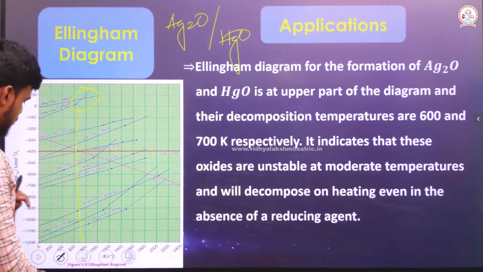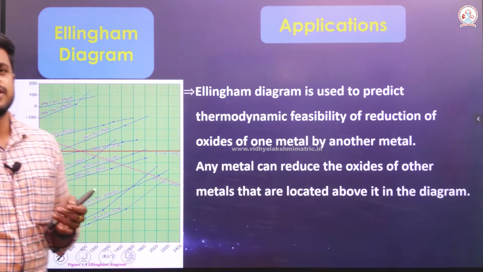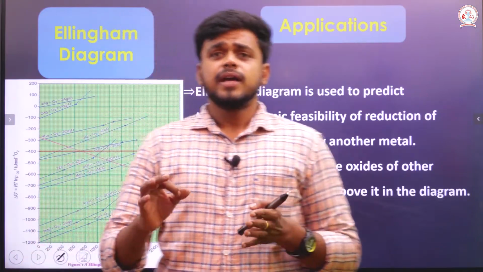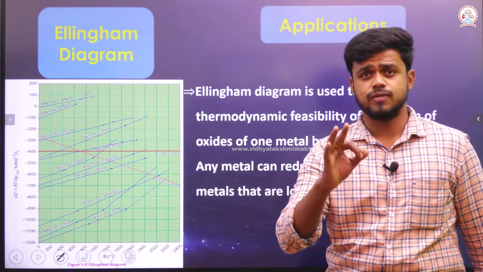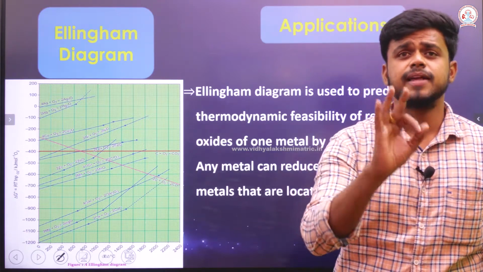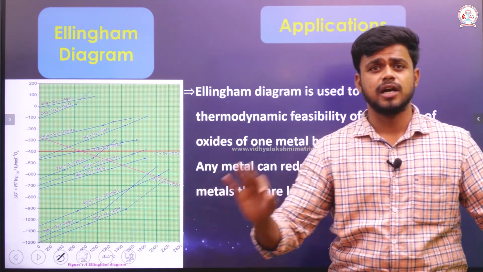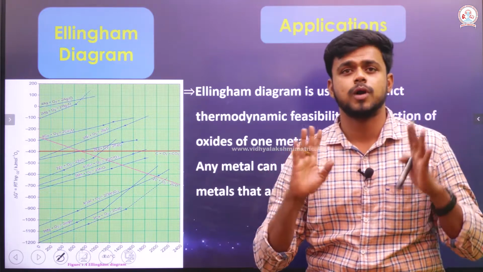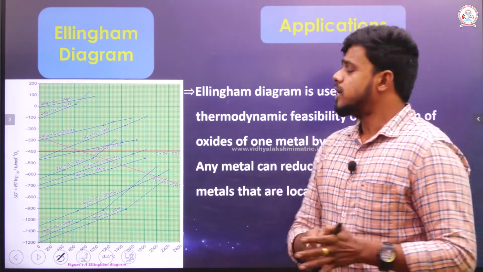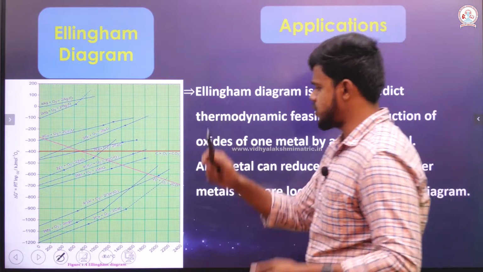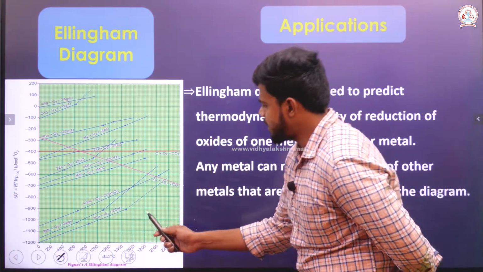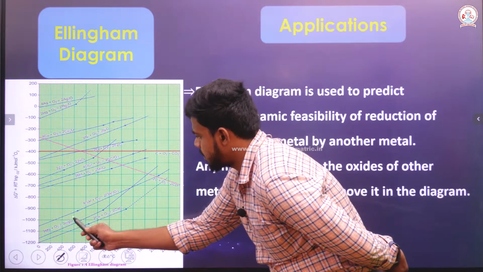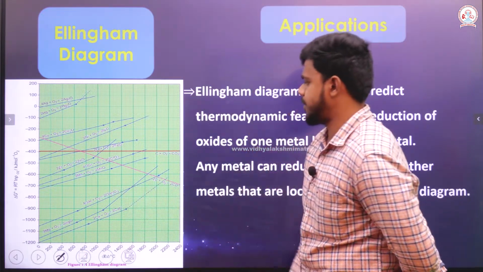So this is one of the applications of this, and it also tells us whether the reduction process will take place or not, which means whether it is thermodynamically feasible or not. How is he able to say? You just assume, we will just take two things. Here, let me take magnesium oxide and aluminum.